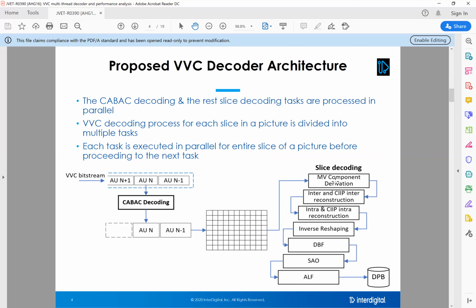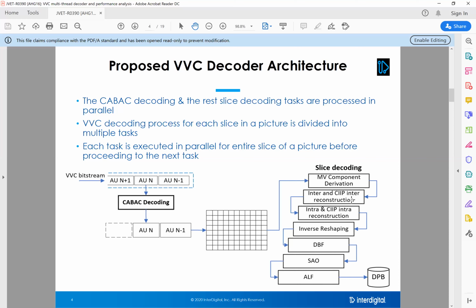The slice decoding activities we divided into multiple tasks. Say, motion vector component derivation is the first task, then inter-CU reconstruction is the second task, and then intra-CU reconstruction as the third one, then inverse reshaping, deblocking filter, SAO, and ALF. There is a new method called CIIP, combined inter and intra prediction.